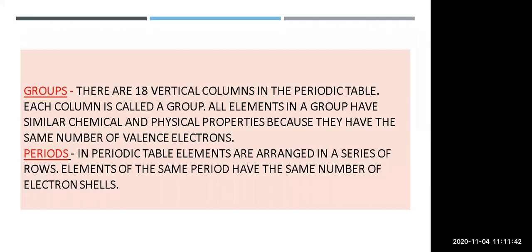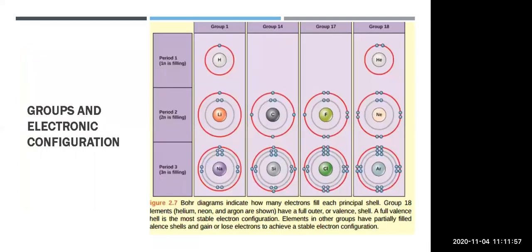Then, periods in the periodic table: elements are arranged in a series of rows. Elements of the same period have the same number of electron shells. Whatever is in the rows of the periodic table contains the same number of electronic shells. Now here you can see period 2 is there, lithium is there. Lithium contains, outside of the nucleus, one gray color circle. Not only lithium but carbon also, fluorine also, and neon also, you can see.